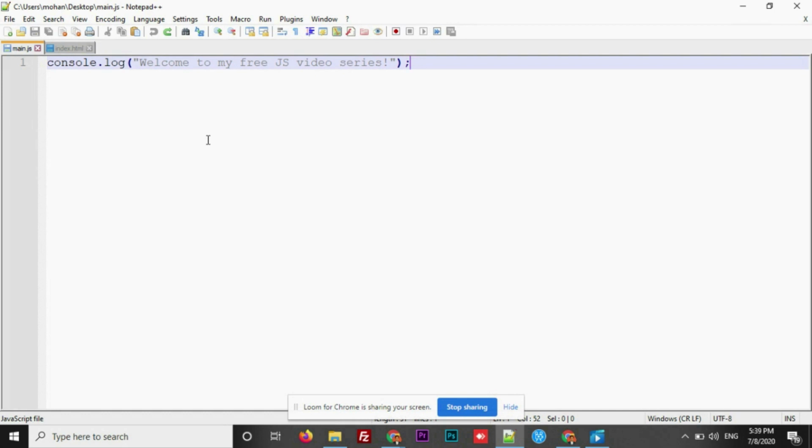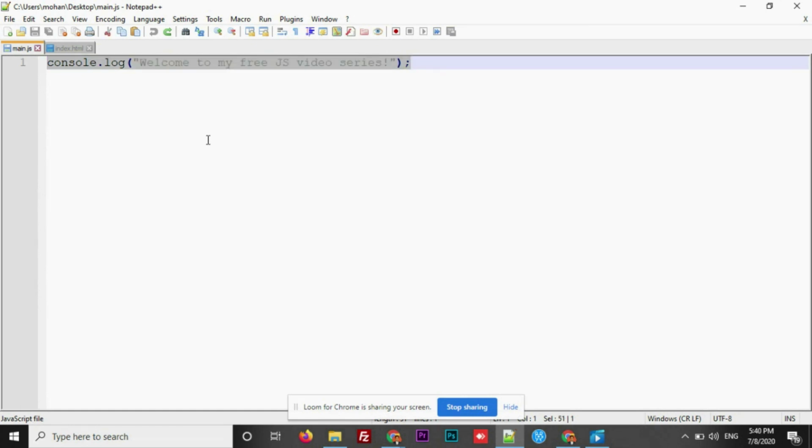What is a variable? A variable is simply a storage space. Variables can actually help us store data. That's it. Consider it as a storage space. Now, in order to use these variables, how can we declare and how to use it?